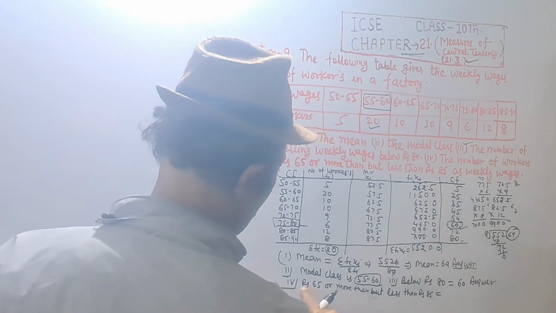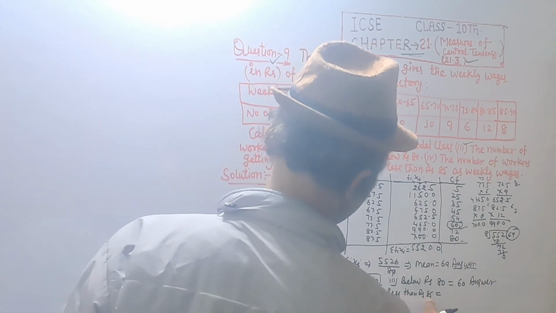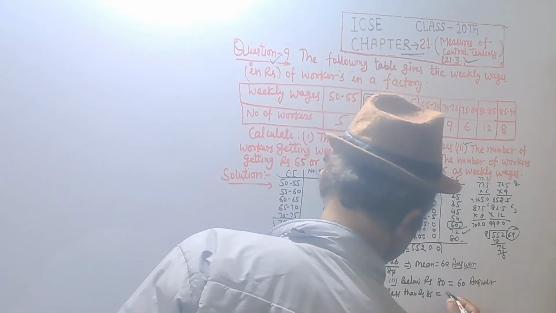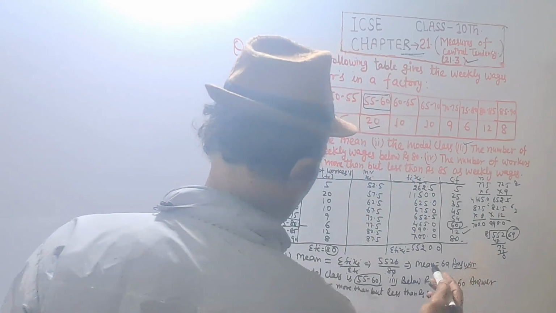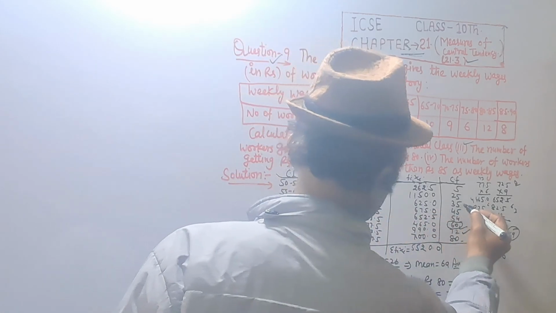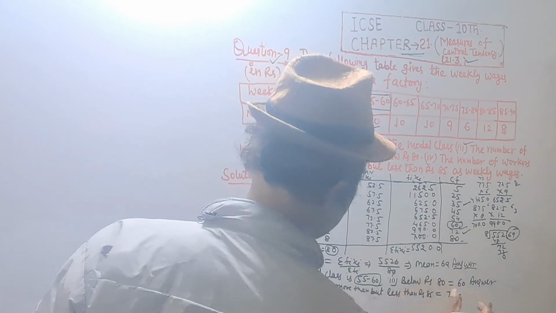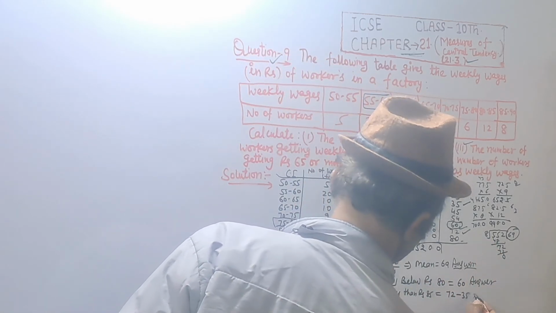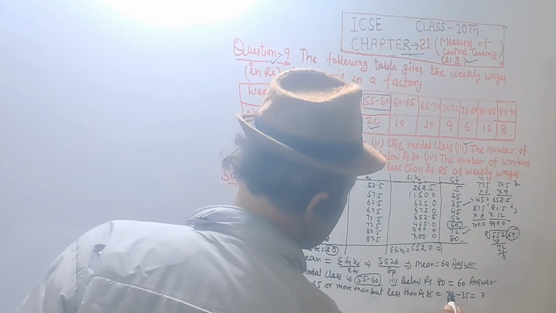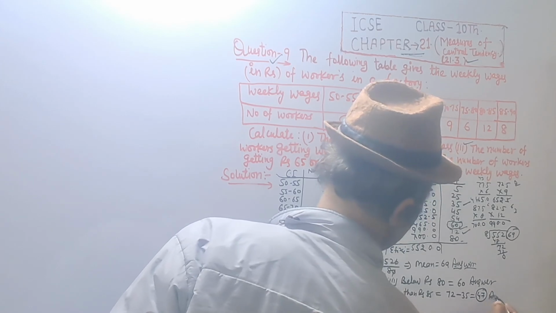That is equal to less than 85, which is 72, minus the number with less than 65, which is 35. That is equal to 12 minus 5 equal to 7, and 7 minus 3 is equal to 4, 47.